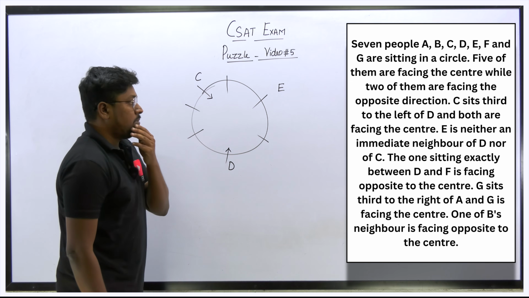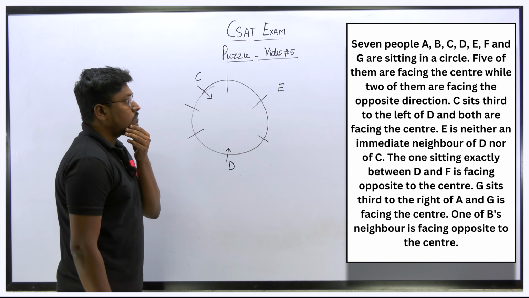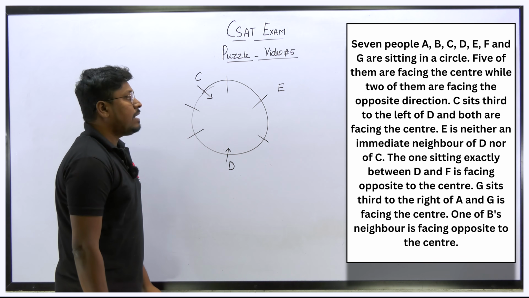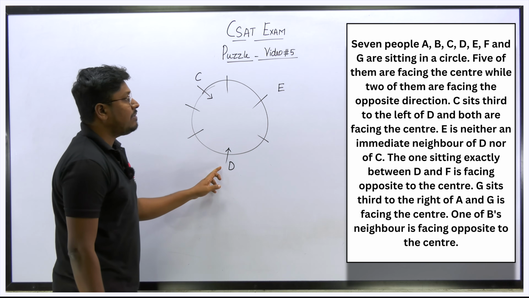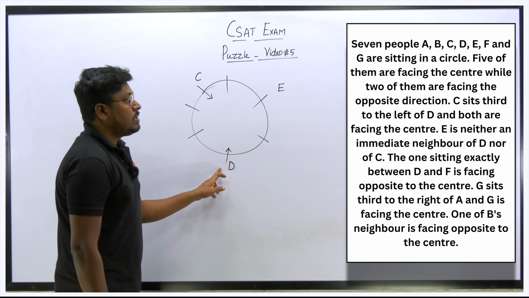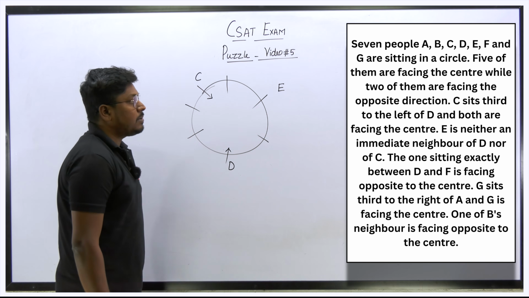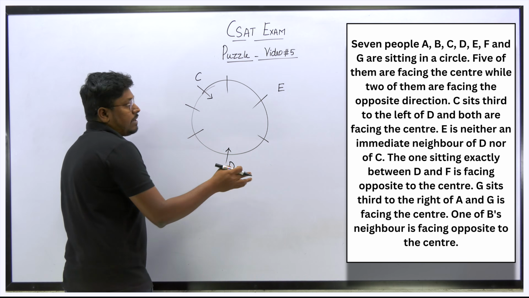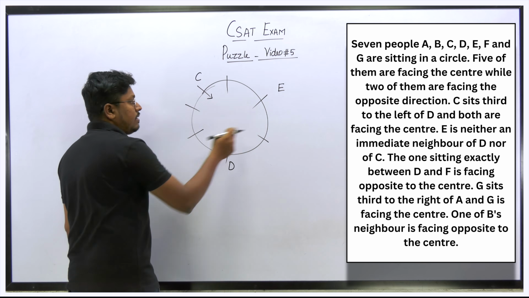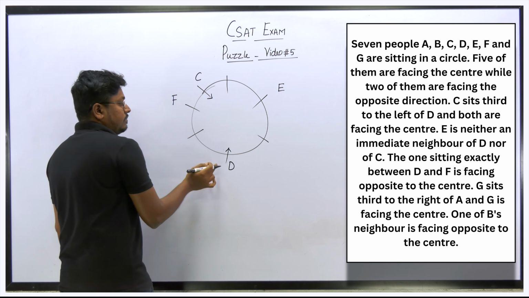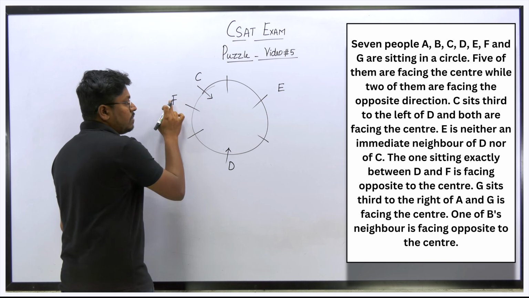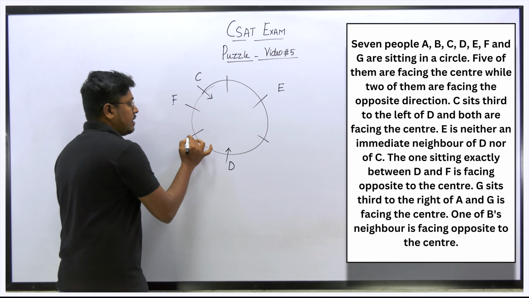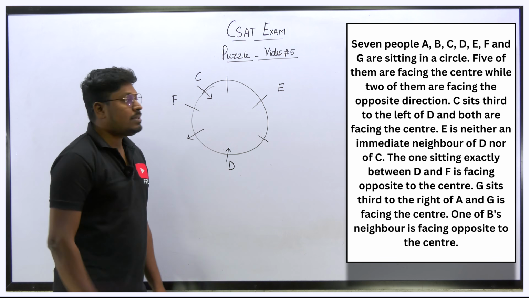So next point, the one sitting exactly between D and F is facing opposite to the center. We already know that only one person is sitting between D and F. Already we have fixed E here, so this will be F, right? So the person who is exactly sitting between D and F is facing opposite to the center. That means he will be facing outside, right?